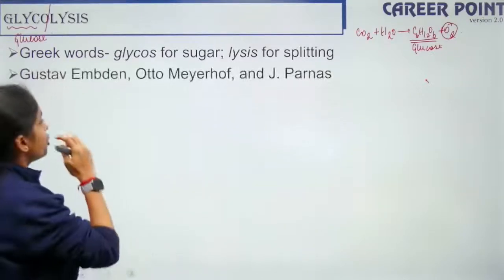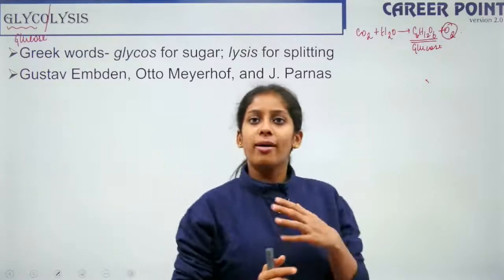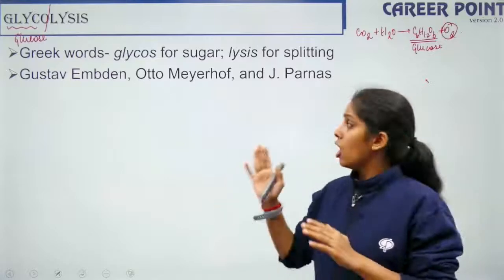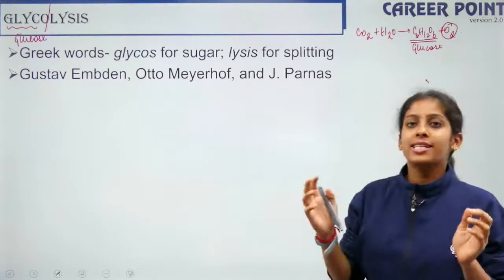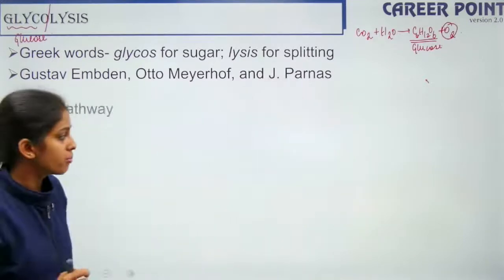Okay. So this pathway of glycolysis was designed by three eminent scientists. The names of them are Gustav Embden, Otto Meyerhof, and J. Parnas. Okay, so these are the three scientists who together formulated your glycolysis process.